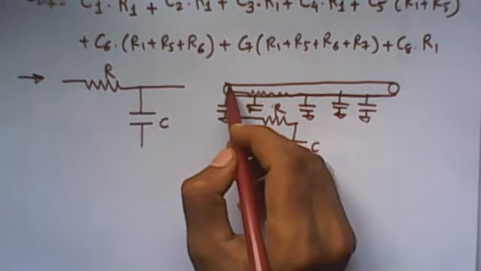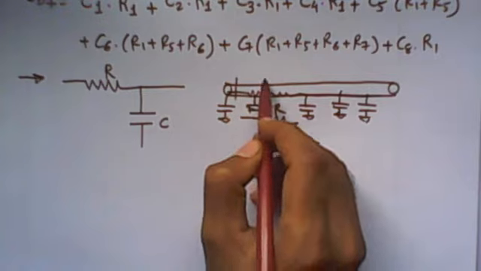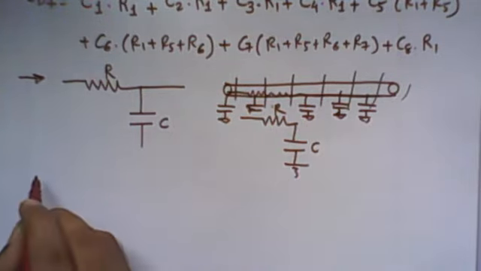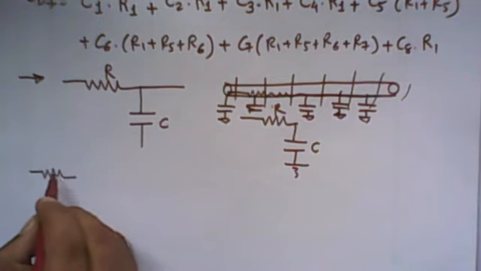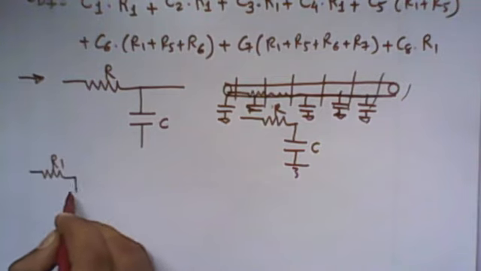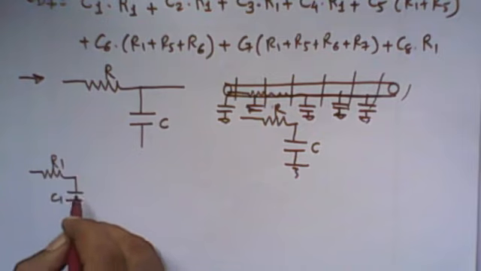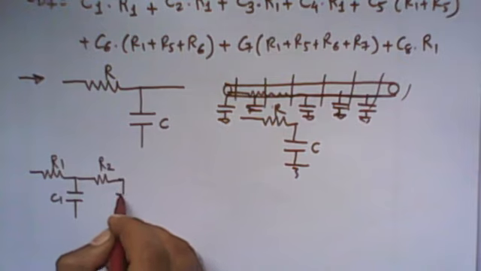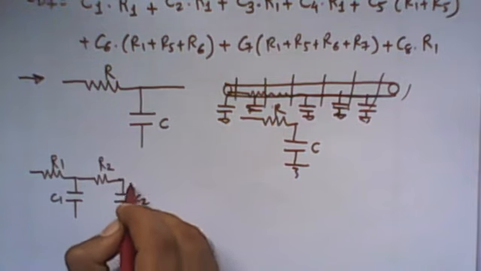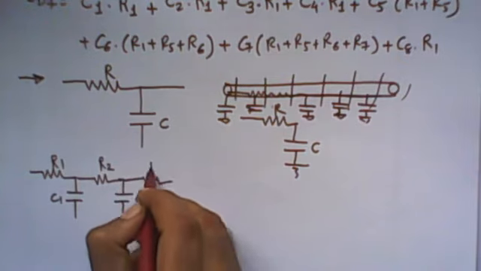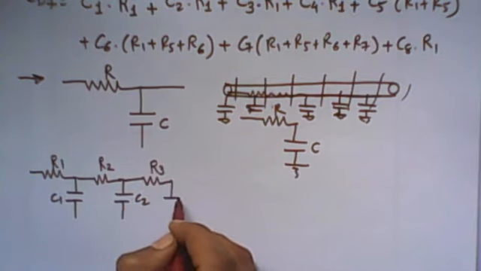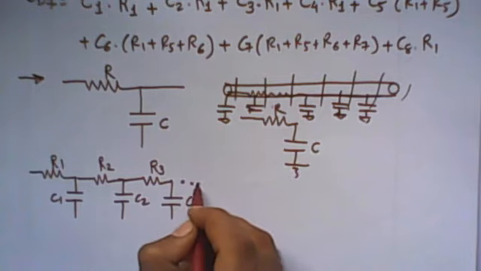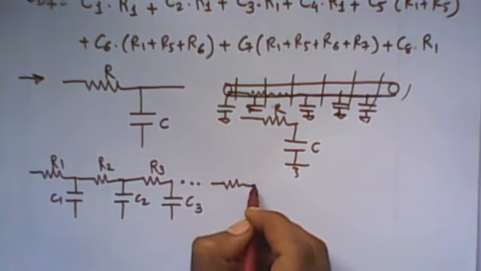But instead of that, if we divide this wire into n parts, it has n number of resistances and n number of capacitors. So to derive a more accurate propagation delay time, we have to divide any network into n number of parts.